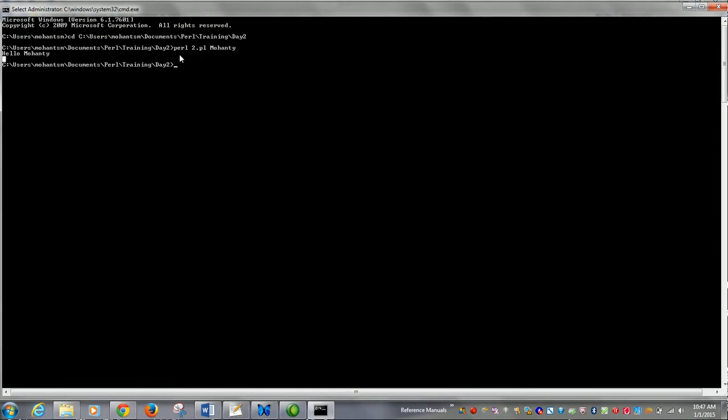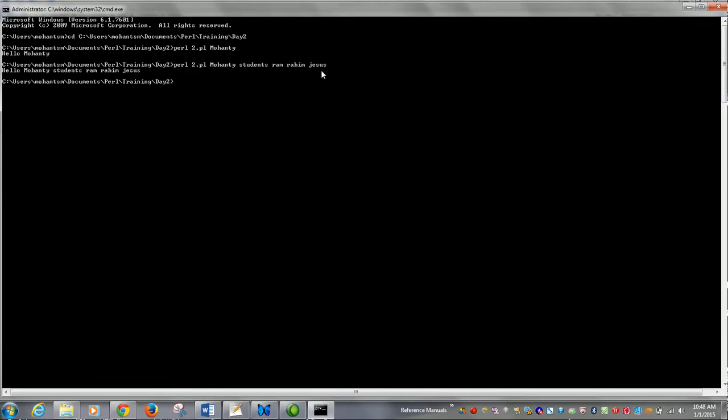So if I do perl 2.pl Mohanty students Ram Rahim Jesus, and give an enter, you see that it prints hello Mohanty students Ram Rahim Jesus, everything.